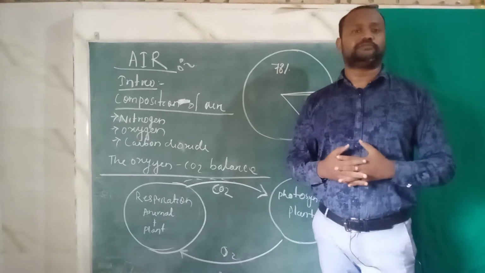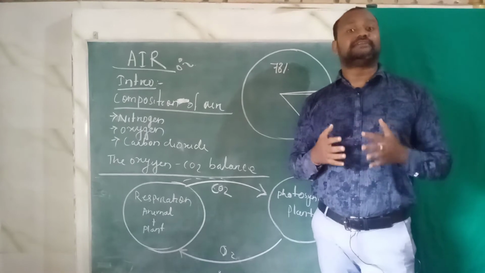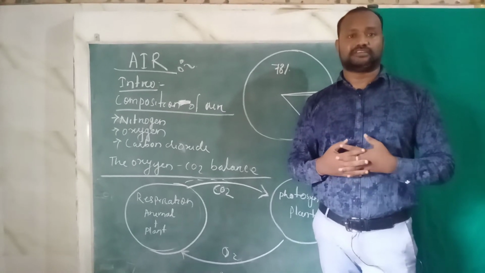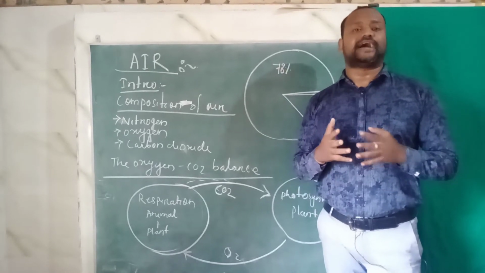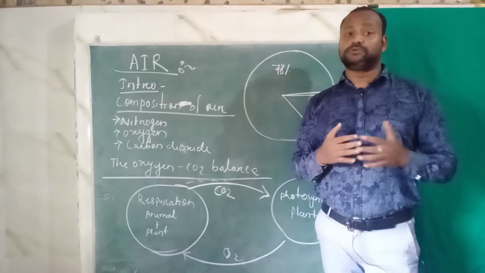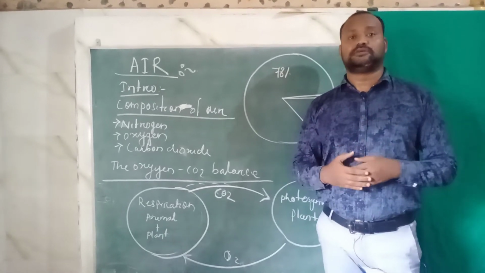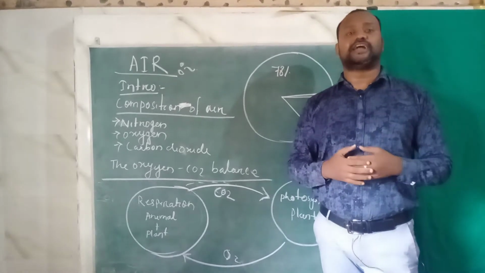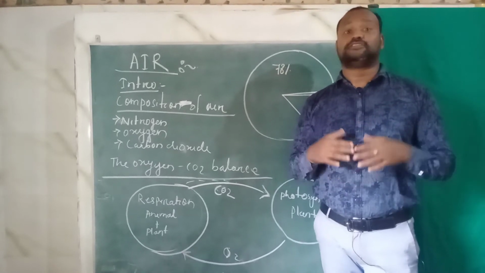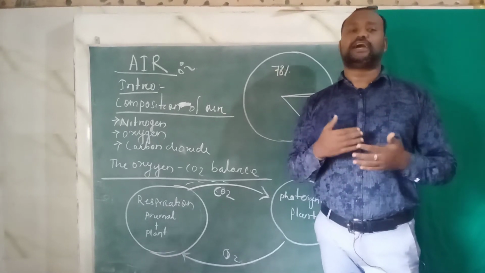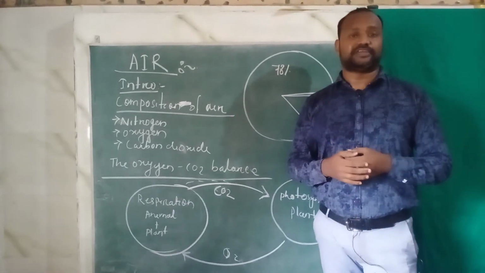So it is helpful in photosynthesis, but it has another importance: it maintains the temperature of the earth's surface. Student, do you know that carbon dioxide has a tendency to trap the atmospheric heat, and due to that the temperature of the earth's surface remains warm. If there were no carbon dioxide, there would be a wide variation of temperature between day and night. The day temperature would rise up and the night temperature would fall very low. So carbon dioxide helps to maintain the temperature.